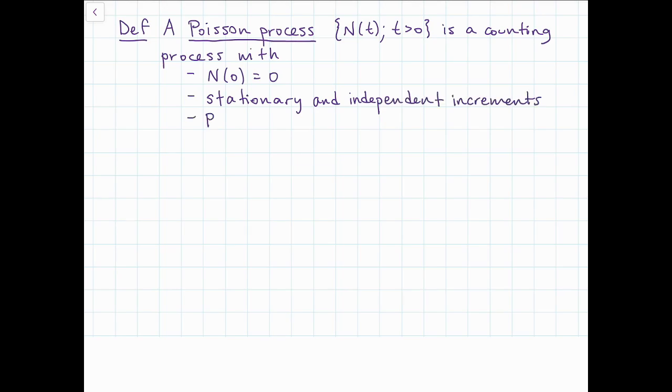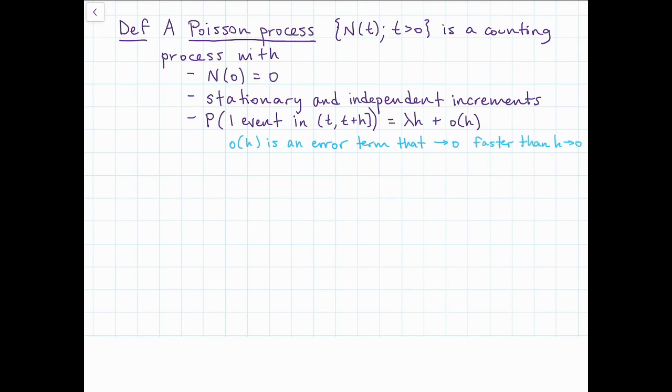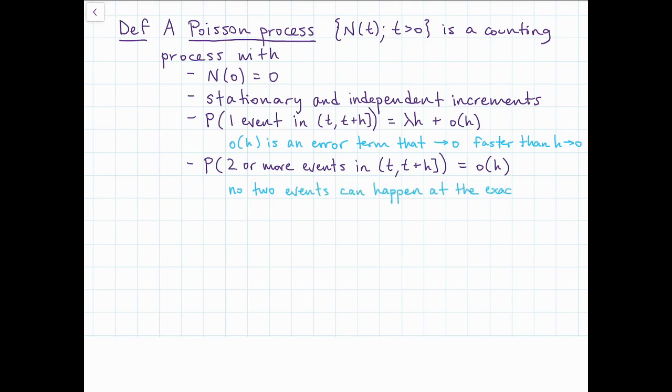Then, if we want to look at the probability of one event happening in a short period of time, from t to t plus h, that's going to be lambda h plus little o of h, where little o of h is basically just an error term that goes to 0 faster than h goes to 0. And lastly, we need the probability of 2 or more events in that same short interval to be little o of h. In terms of logic, that essentially tells us that no 2 events can happen at the exact same time, because as h goes to 0, that probability goes to 0.